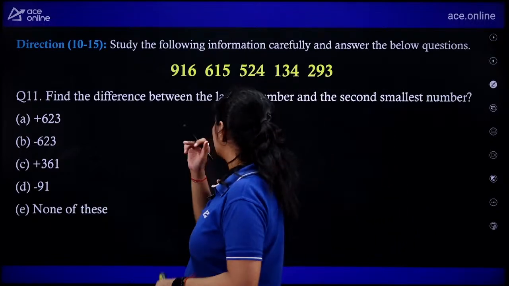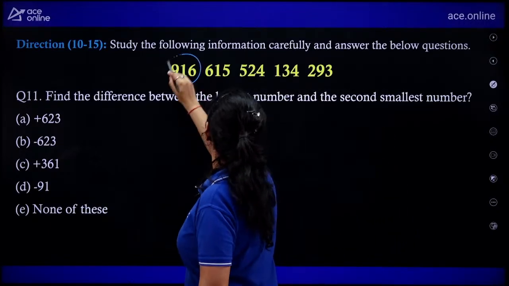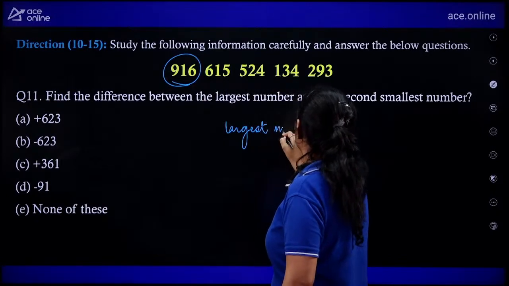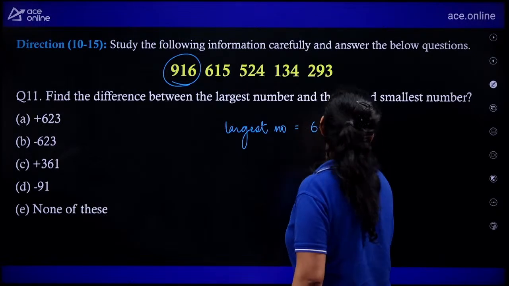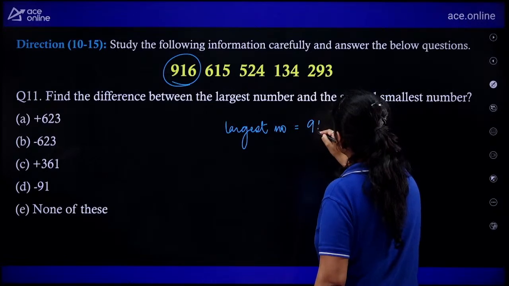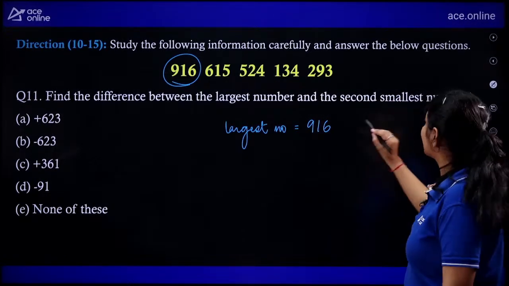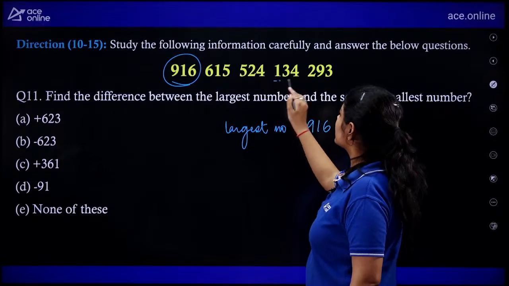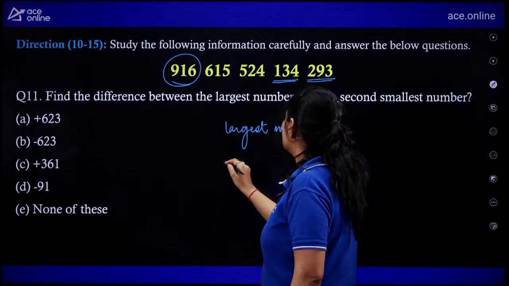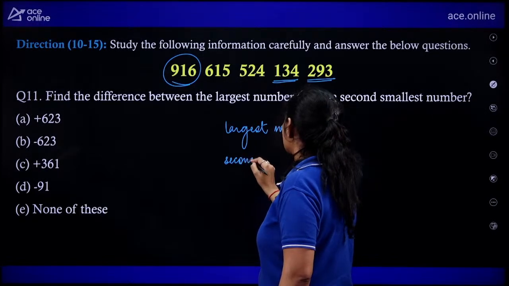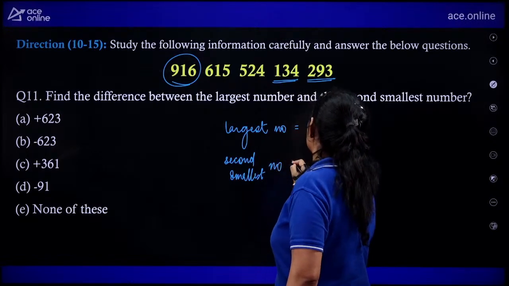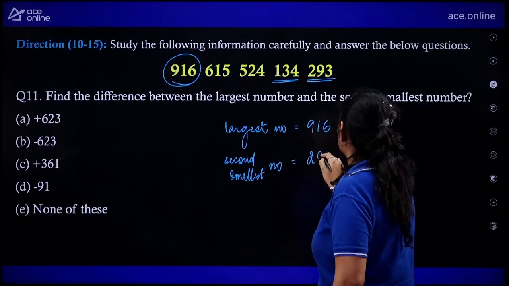Okay, Laddu, let's see. So the largest number that we are having is this one. Largest number is 916, right? And the second smallest number. This is my smallest number, right? And the second smallest number is this one. So, second smallest number is nothing but 293.